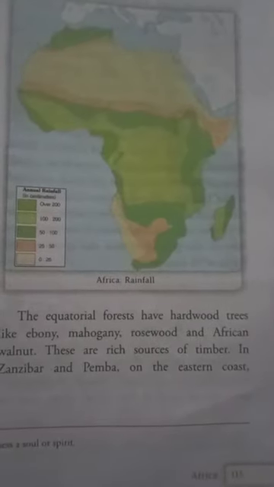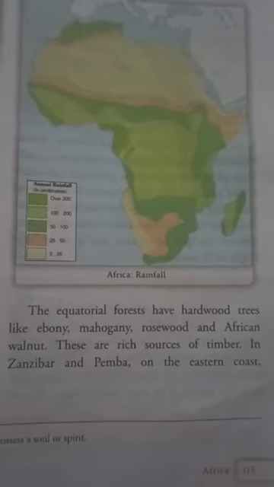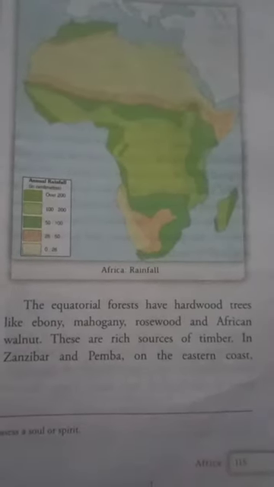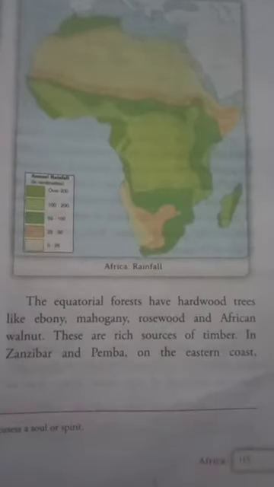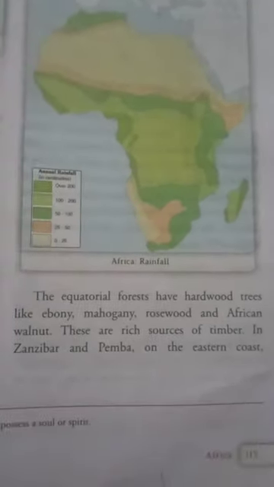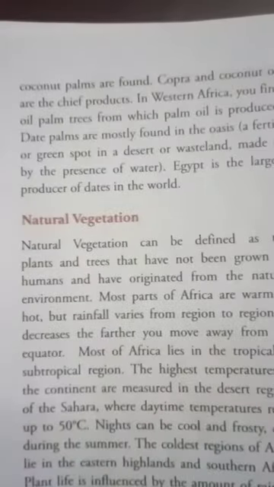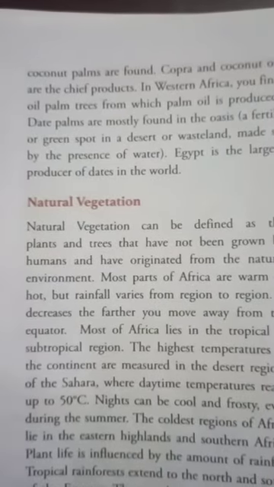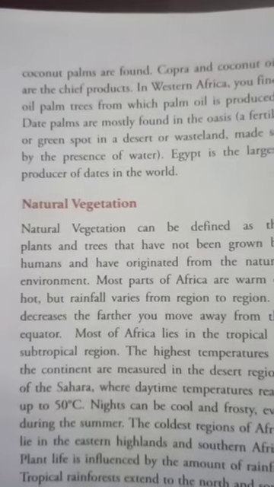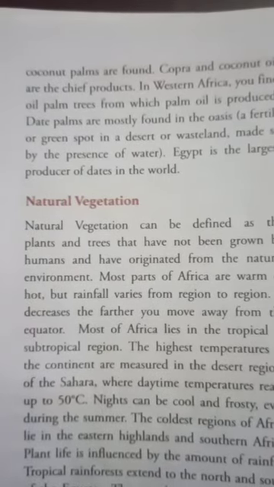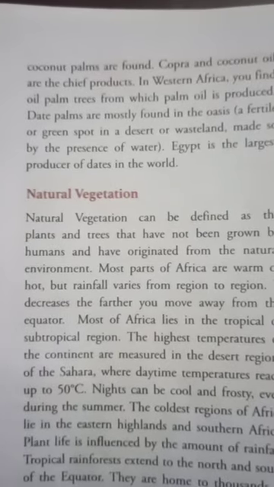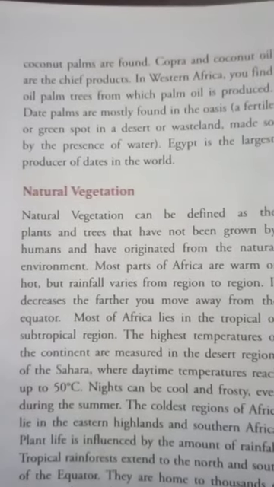The equatorial forests have hardwood trees like ebony, mahogany, rosewood and African walnut, and you'll find rich sources of timber over here. On the eastern coast, you'll find Zanzibar and Pemba. These places have coconut palms. Then we have copra and coconut oil as the chief products. Then in Western Africa, you'll find oil palm trees from which palm oil is produced. Date palms are mostly found in oases.